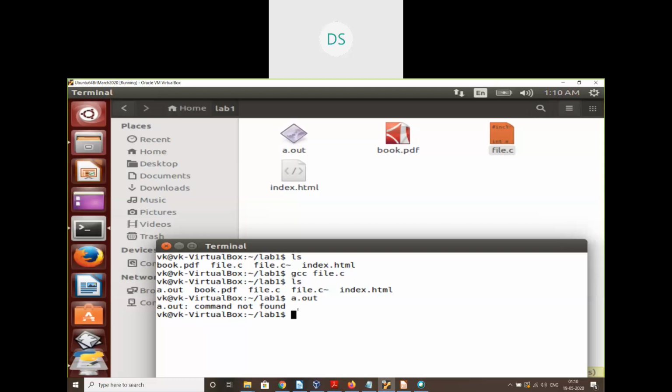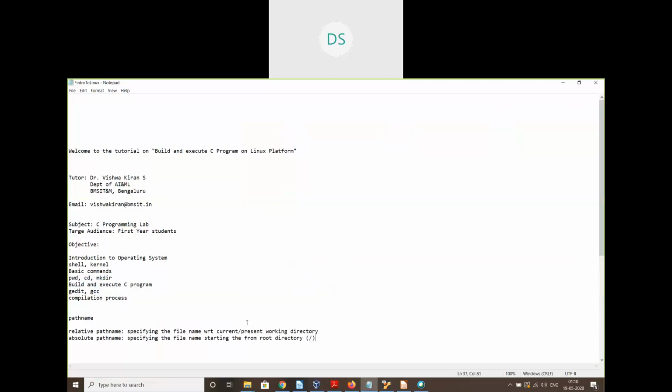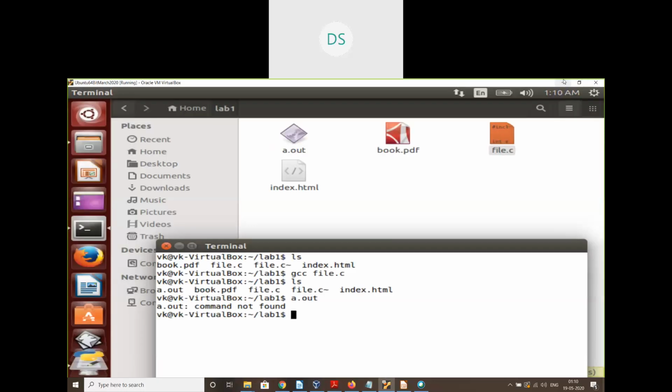So we need to tell the shell where this file is located. There are different ways I can do it. As I mentioned, we can specify the file name in two ways: one is absolute path name and the other is relative path name. Let me show both cases. First, I will show you the absolute path name. Let us run the program using the absolute path name: slash home slash vk slash lab1 slash eratout. Now it's getting executed.